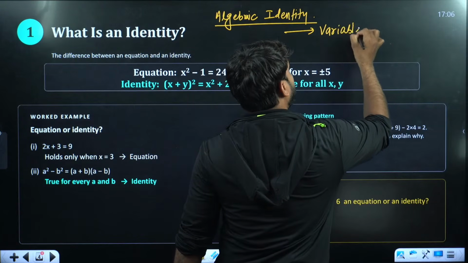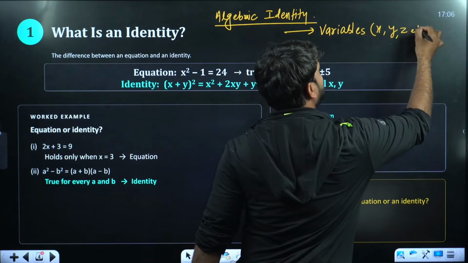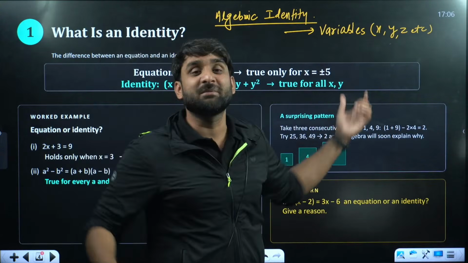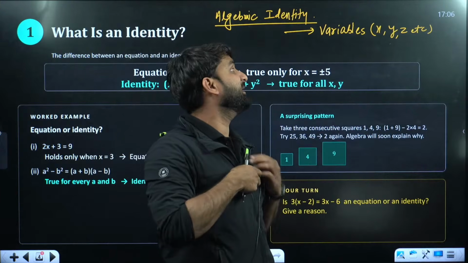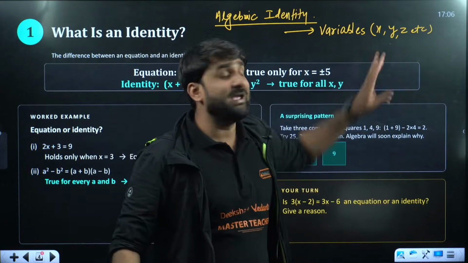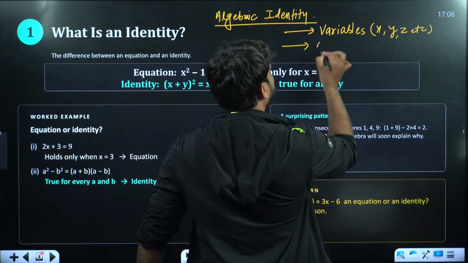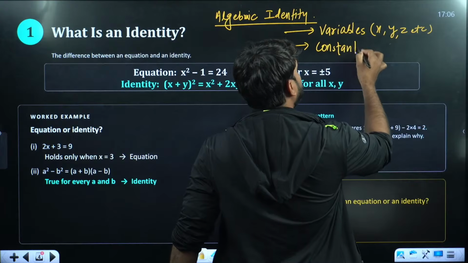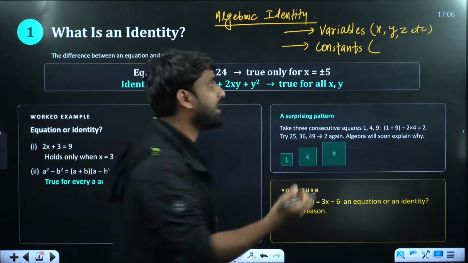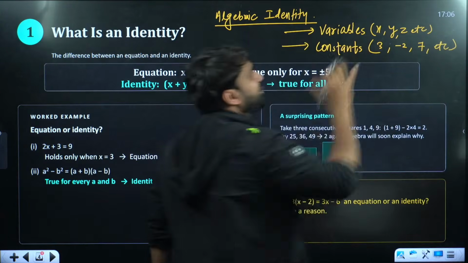when we combine variables. Variables are basically x, y, z, etc. They are called variables because sometimes when we solve questions, x comes as 2, sometimes x comes as 5, sometimes y comes as -1. So the values of these things will keep changing. The values of x, y, z are not fixed, so that is why they are called variables. And we have one more thing, which is called constant. What are constants? The numbers, the mathematical digits, are called constants. For example, 3, -2, 7, etc. They are the constants, champions.